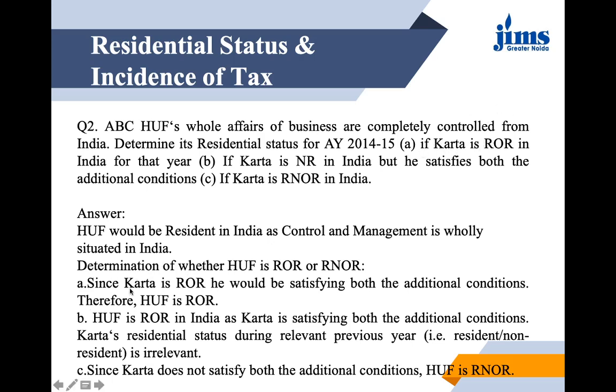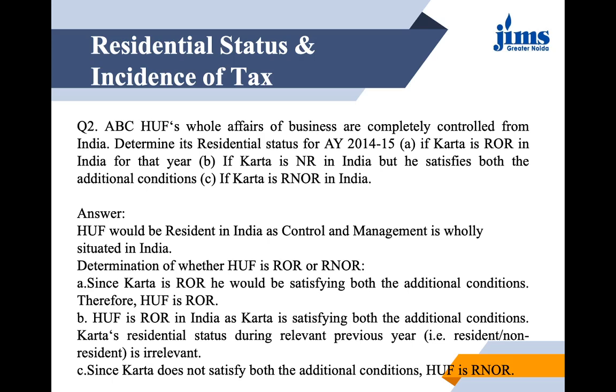The first one, because the Karta is a resident and ordinary resident, so he would be satisfying both the additional conditions. So in that situation, HUF also becomes resident and ordinary resident because Karta himself is an ordinary resident, right? In the next part, HUF would come under the resident and ordinary resident in India because Karta is satisfying both the additional conditions that I have mentioned here.